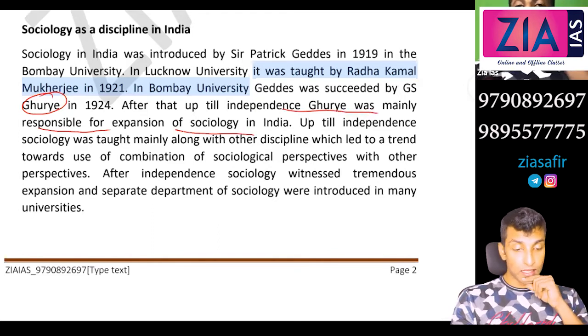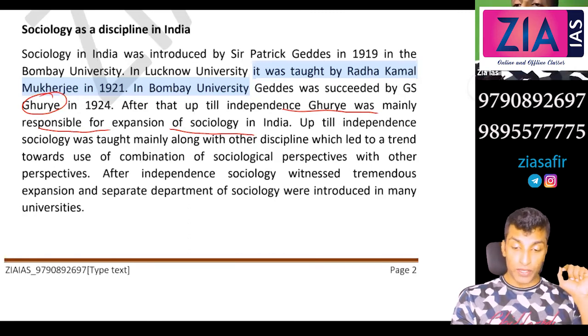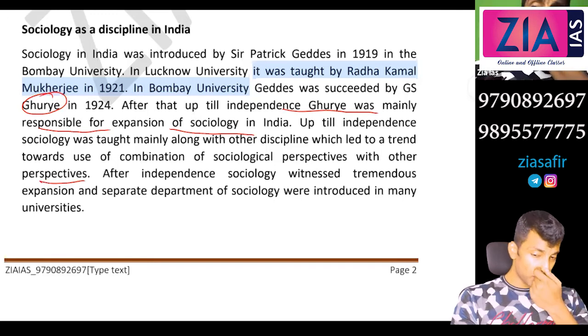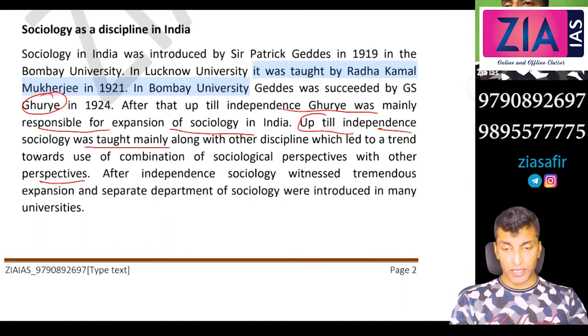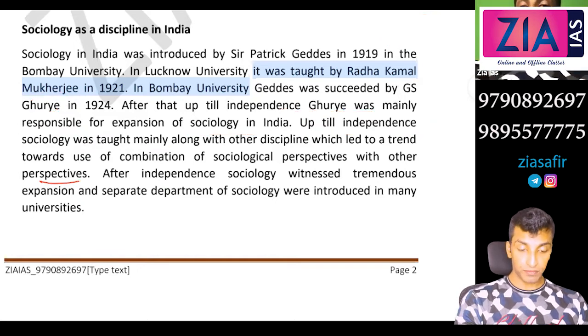Up till independence, sociology was taught mainly along with other disciplines, which led to a trend towards the use of a combination of sociological perspectives with other perspectives. Sociology was relatively a very young discipline, right? It emerged in 1838 only, so not many theories, studies, or perspectives were there. So up till the 1940s, it was taught along with other disciplines. You can see a combination of different perspectives within Indology.